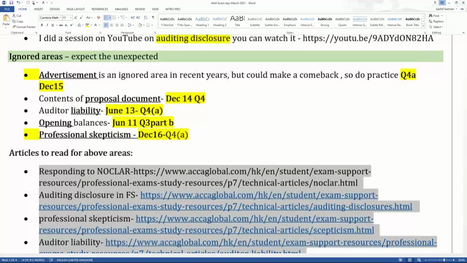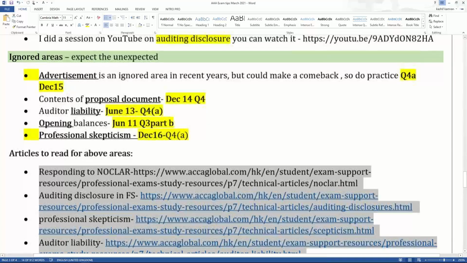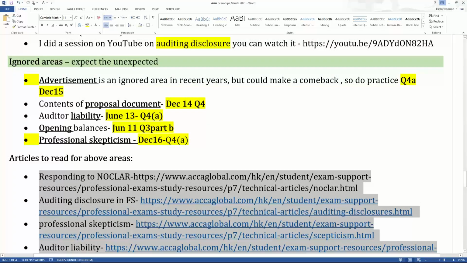But again, remember, these are tips. This is not a guarantee. Tips means probability. And I'm not the examiner, right? This is a disclaimer. I'm not the examiner. But every time we probabilize, and I try to release these probabilities very close to the exam